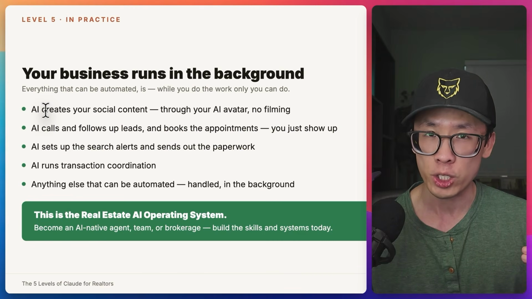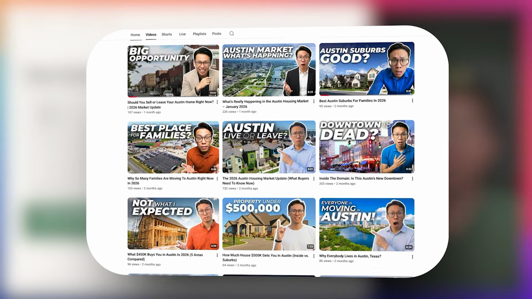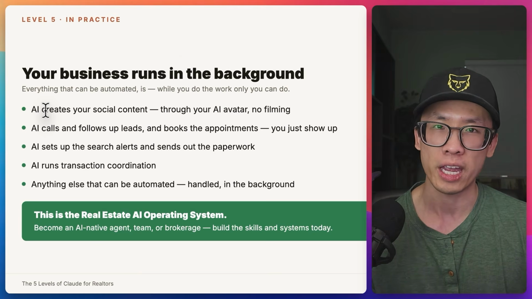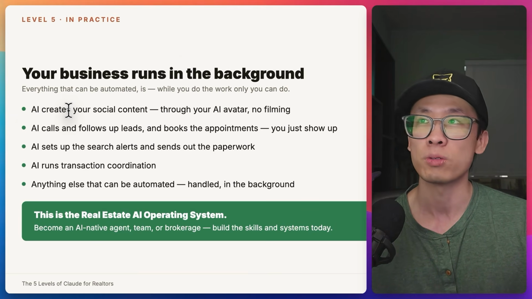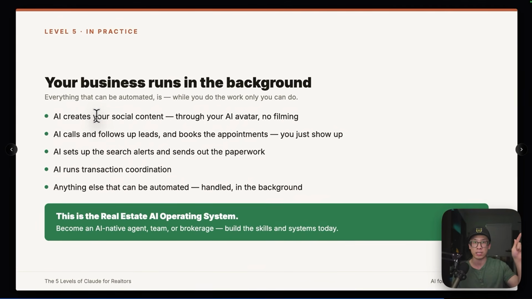If you've followed my channel for a while, you know that I am big on using an AI avatar to create video content, and I have been doing that for the past 3 months. And I gotta tell you, I just closed one of my deals from my YouTube channel that has been creating content using my AI clone. Not only can my AI operating system connect to my AI clone and create content that way, it will do it automatically. That is the level I'm getting to next.